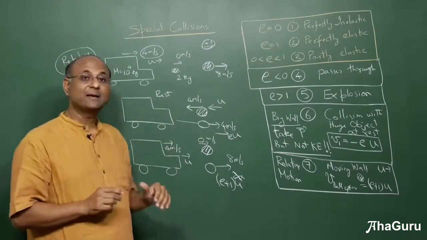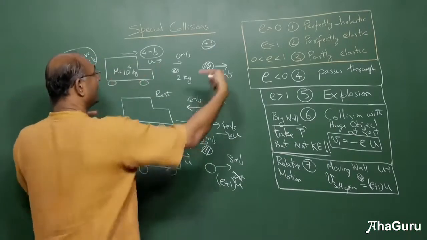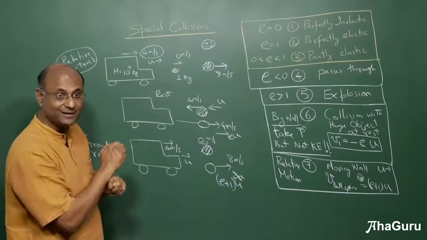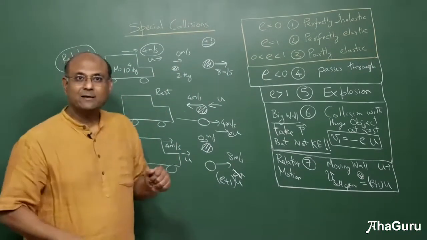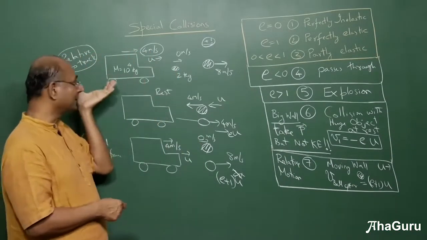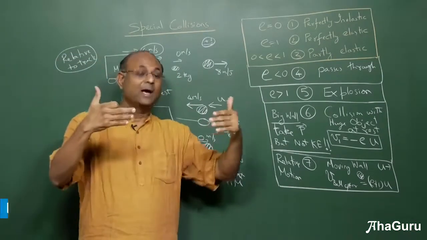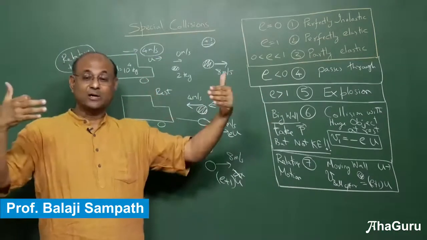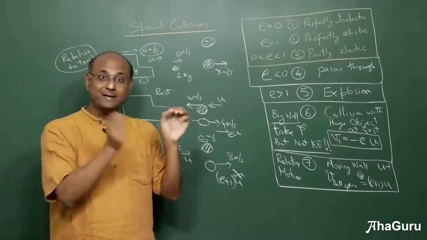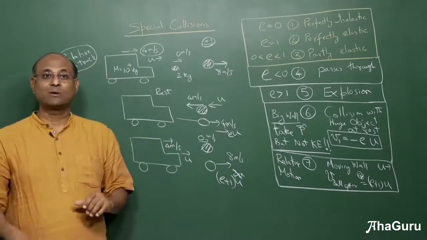But this way of thinking allows us to do something more. For example, if this guy is approaching at u and that fellow is not approaching at 0 but at v, then what will happen? We have done this problem with the ball being at rest and the wall or the truck coming and hitting it. What will happen if there was an object which was moving like a truck and you also throw something at it? It will collide with the truck and bounce back. What will be the speed with which it will bounce back? Now that's a very interesting question. You can use this idea of relative motion to solve it. Let us look at that in one of the solved examples.